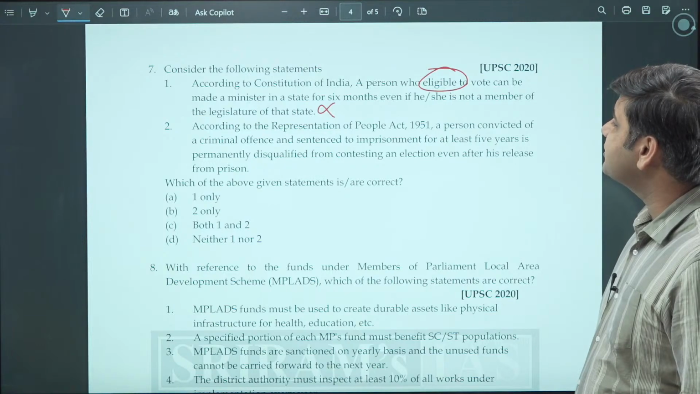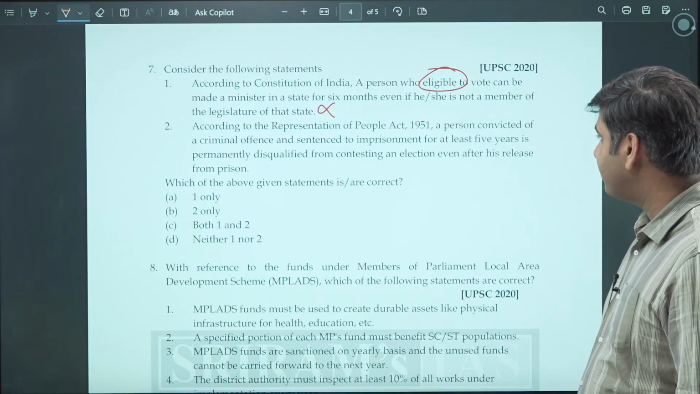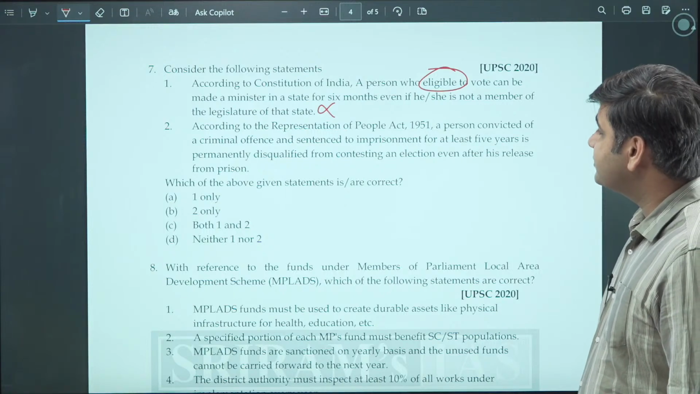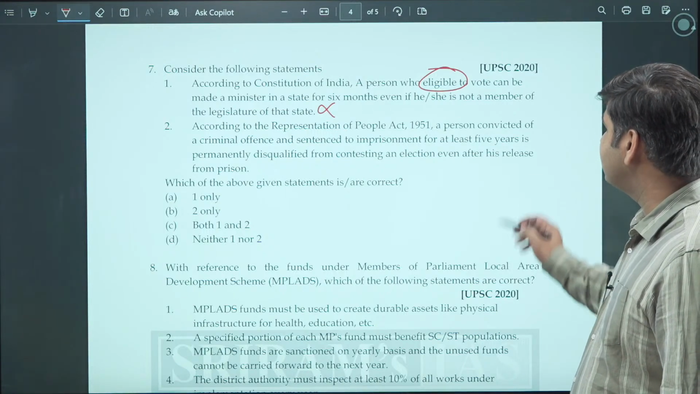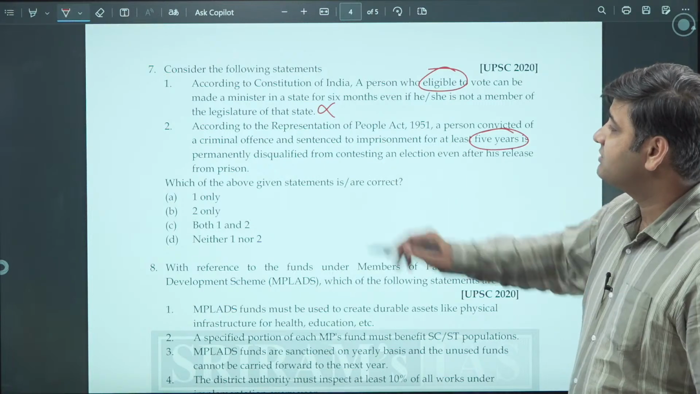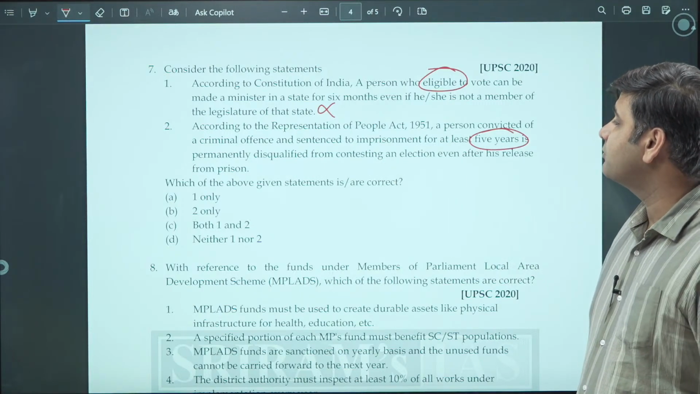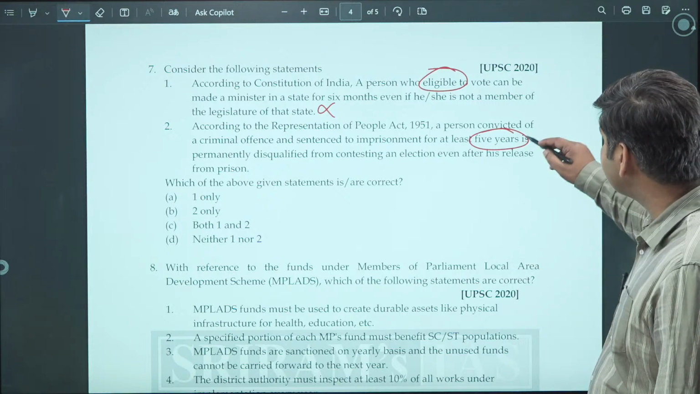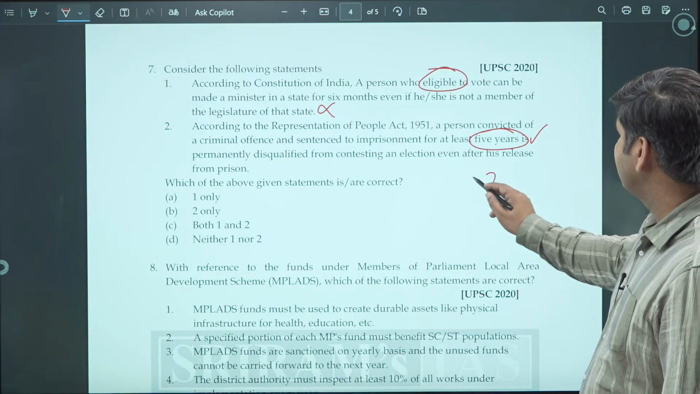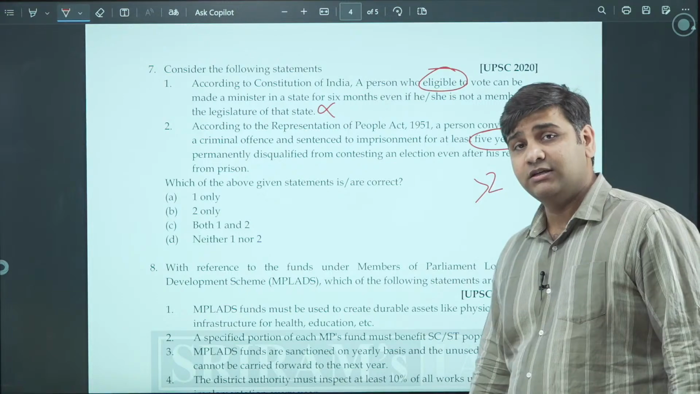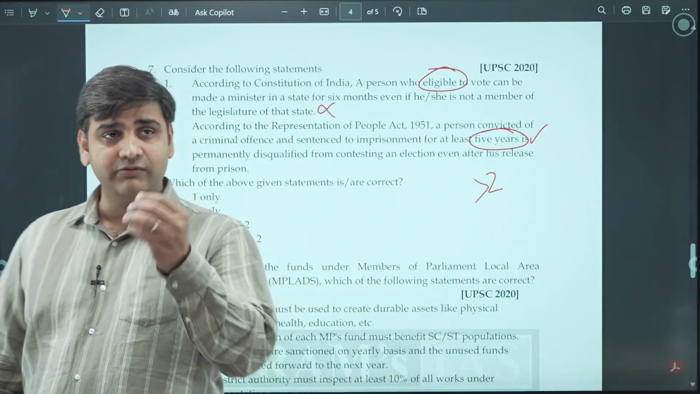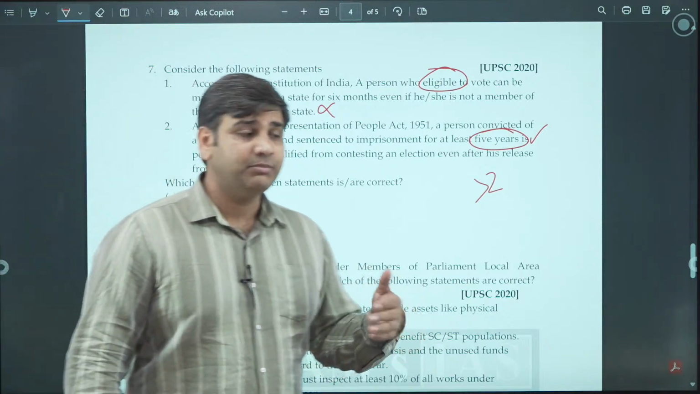According to the Representation of the People Act 1951, a person convicted of a criminal offence and sentenced to imprisonment for at least 5 years is permanently disqualified from contesting an election even after his release from prison. So this is not 5 years, this is 2 years, more than 2 years. So if a person who is a member of Parliament goes to jail and is convicted for more than 2 years, he becomes disqualified.